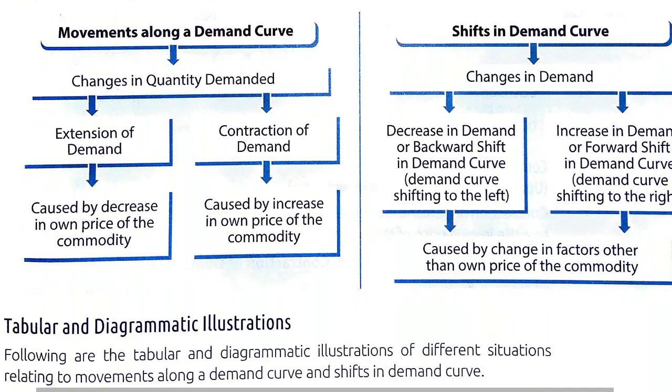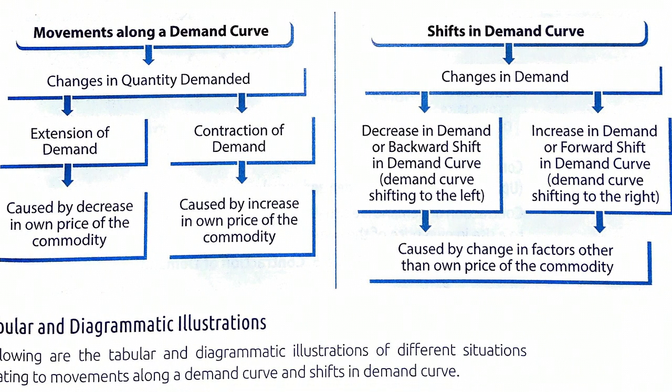How does movement along the demand curve happen? Or there is a different concept, shift in demand curve; you will understand about it. Movement along the demand curve happens when there is increase in demand due to fall in price, it is called extension, and when there is decrease in demand due to increase in price, it is called contraction.